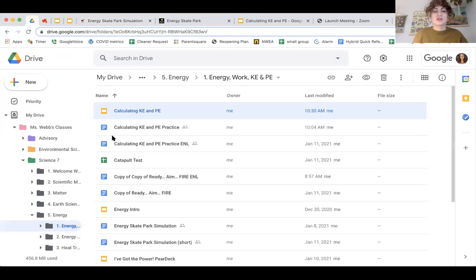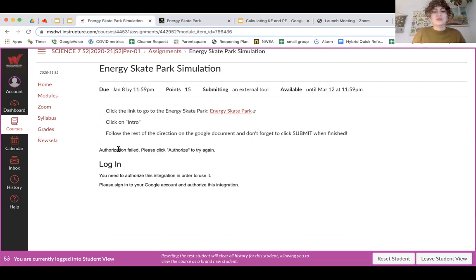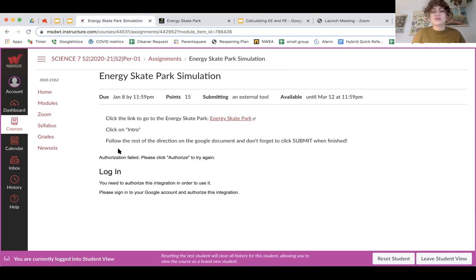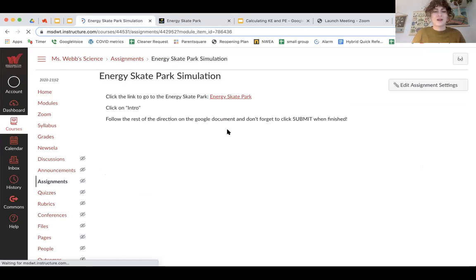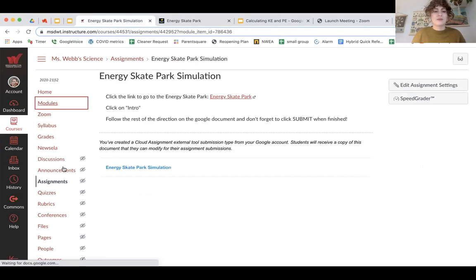be to make sure that your Energy Skate Park document is in your science folder and it's shared with me. Because at the end of the week, if I don't have it in Canvas, I will search it in my Google Drive, and if you don't have it in the right place, then I won't be able to find it. So make sure that you have that turned in as soon as possible so that you don't get a 0 for that assignment in the gradebook. All right, now on with the show.